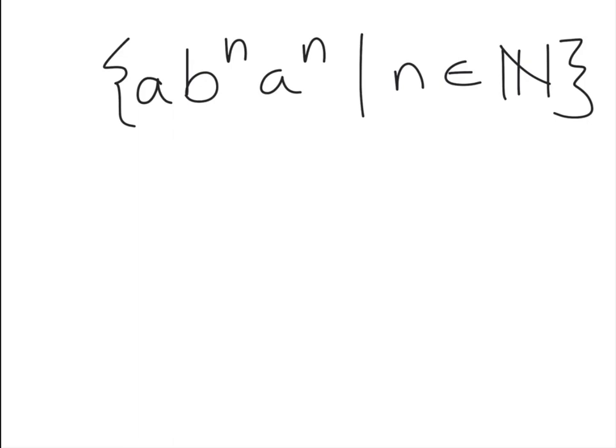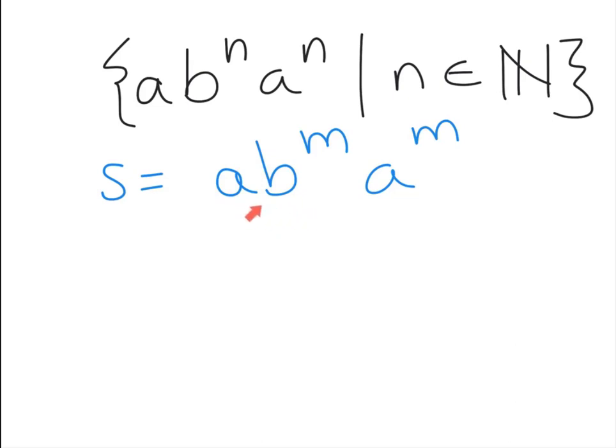So we say let's choose s equals a, b to the m, a to the m, right? All of a sudden, we're in an uncomfortable situation for us, because when we say, let's figure out what x, y, z is, right? Y doesn't have to be all a's anymore, right? Let's see, what could y be? Y could be just an a, or y could be an a and some b's, or y could be just some b's, right? You see where I'm coming from here?